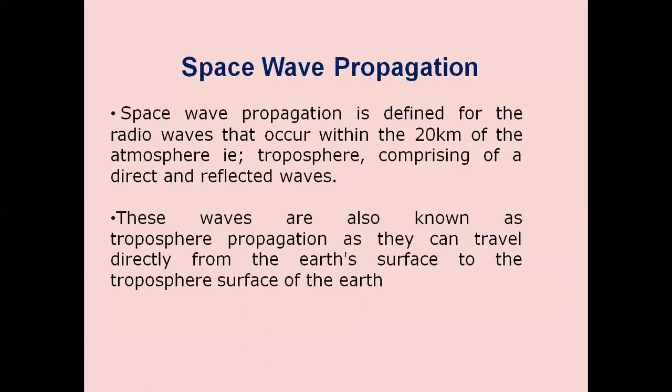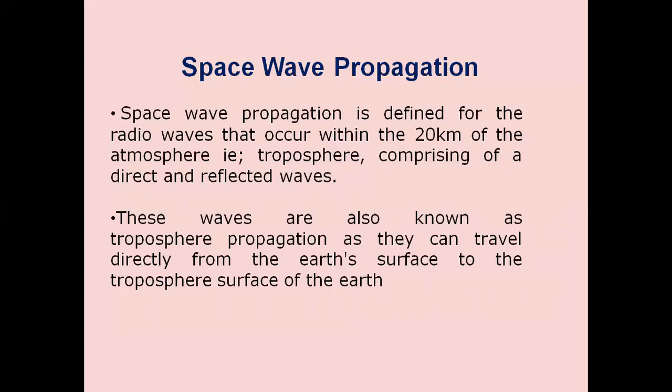Space waves or line of sight propagation is useful at higher frequencies, that is VHF and UHF, starting from 30 megahertz onwards. This mode of propagation is through the troposphere, that portion of the atmosphere which extends from the surface to a height of up to 15 kilometers. Line of sight communication is normally abbreviated as LOS and is limited to a few tens of kilometers.